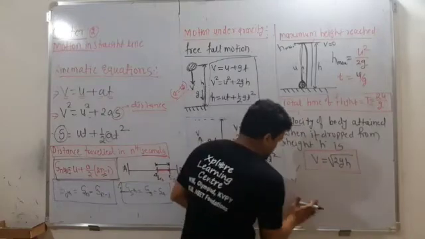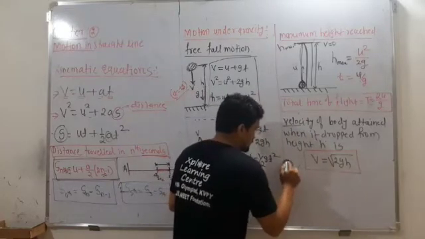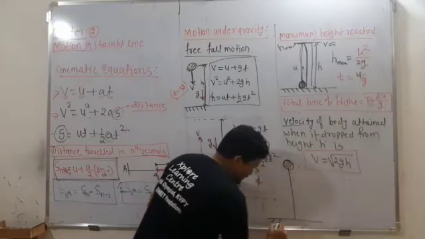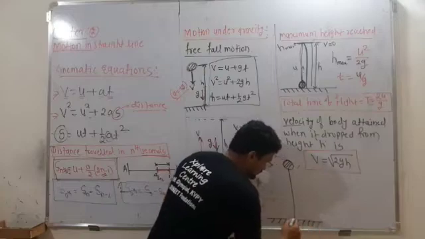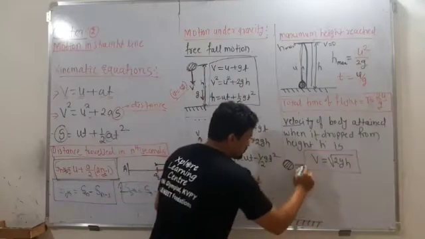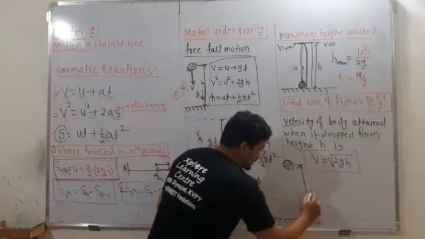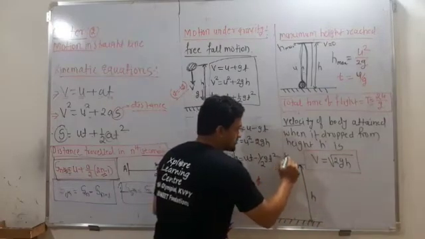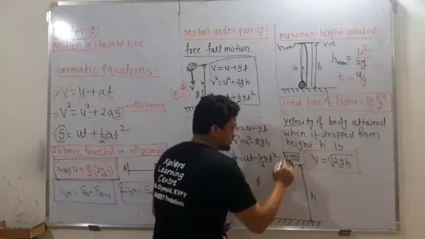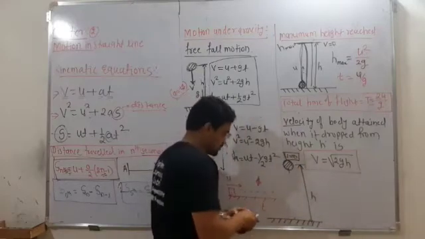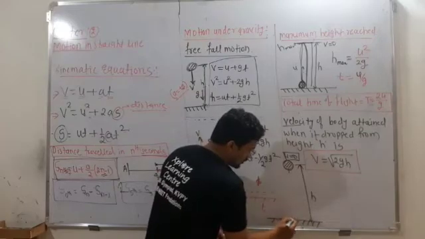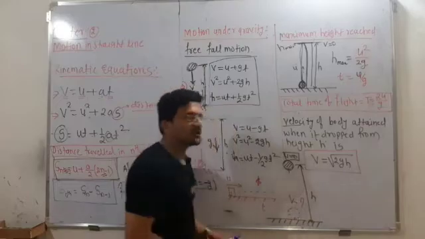Suppose this is the object, and if you drop it from here, this is the ground, earth. Say this is height h. When you drop this object, initially it is at rest, that means initial velocity is 0. So next, when it reaches the ground, what will be the velocity it gained?